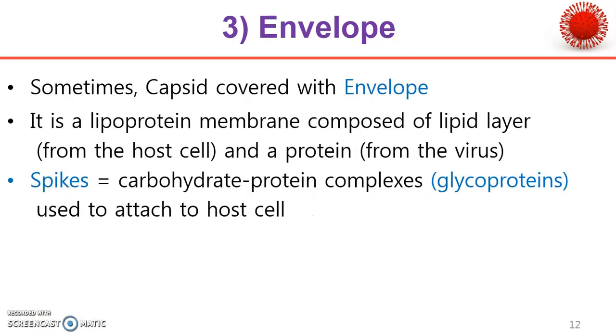The next component is the envelope. As we know, the envelope is not present in every type of virus. There are some groups of viruses which possess the envelope.